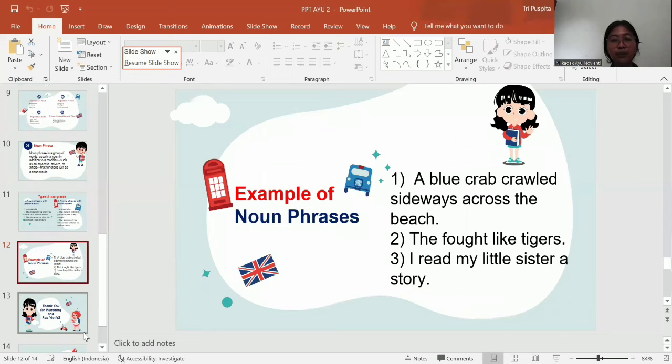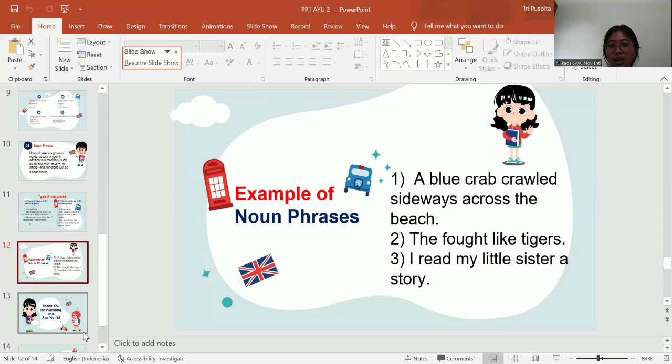This is an example of noun phrase. Noun phrase can play various grammatical roles within a sentence as a subject, object, or complement. Consider the following noun phrase examples. The first is a blue crab crawled sideways across the beach.